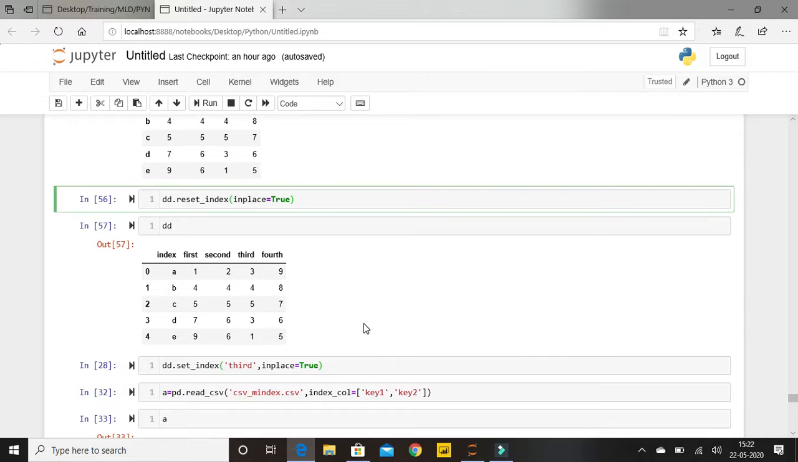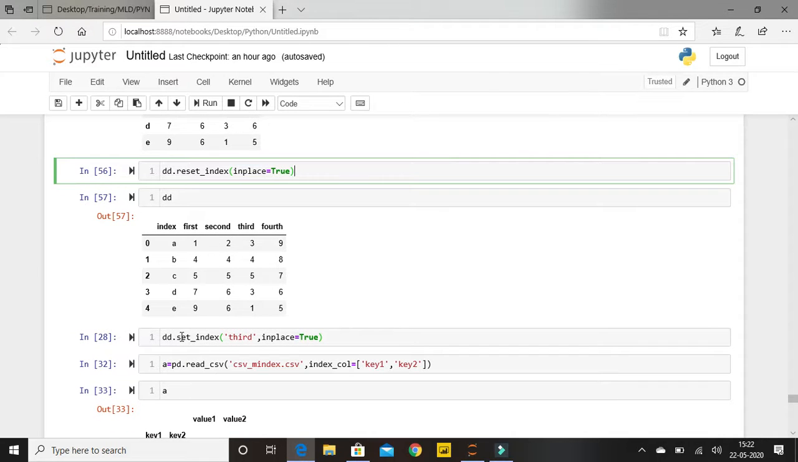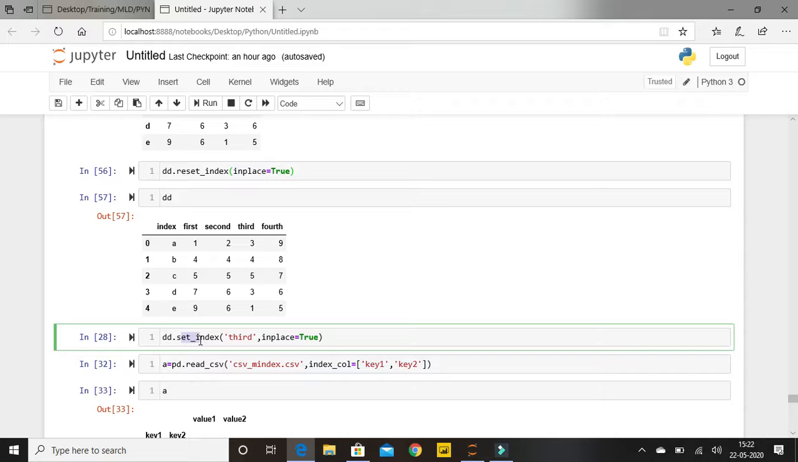So moving on, there is one more function called set index, where you can set your indexes. Now suppose this is my data frame, DD that you are seeing right now. Suppose I need to make this column named third as my index. Then we easily use this set index, or we have already seen one more parameter which is index underscore column, which we can use inside our parameter, and this is the same thing you are seeing in the function set underscore index. We can set one of our columns as index, and inplace equal to true means it will make the change permanent.